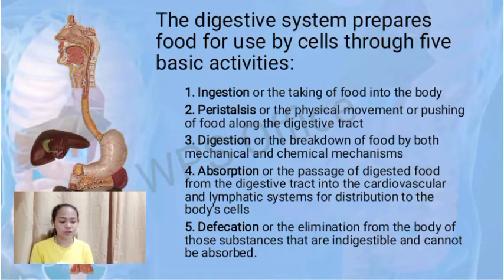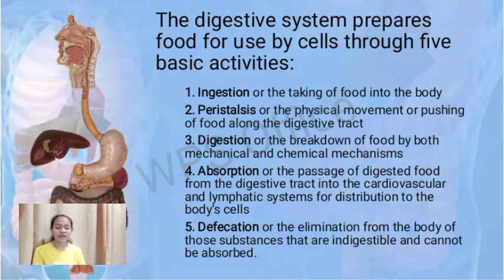Fourth is absorption, or the passage of digested food from the digestive tract into the cardiovascular and lymphatic systems for distribution to the body cells. Lastly, defecation, or the elimination from the body of those substances that are indigestible and cannot be absorbed by the body.